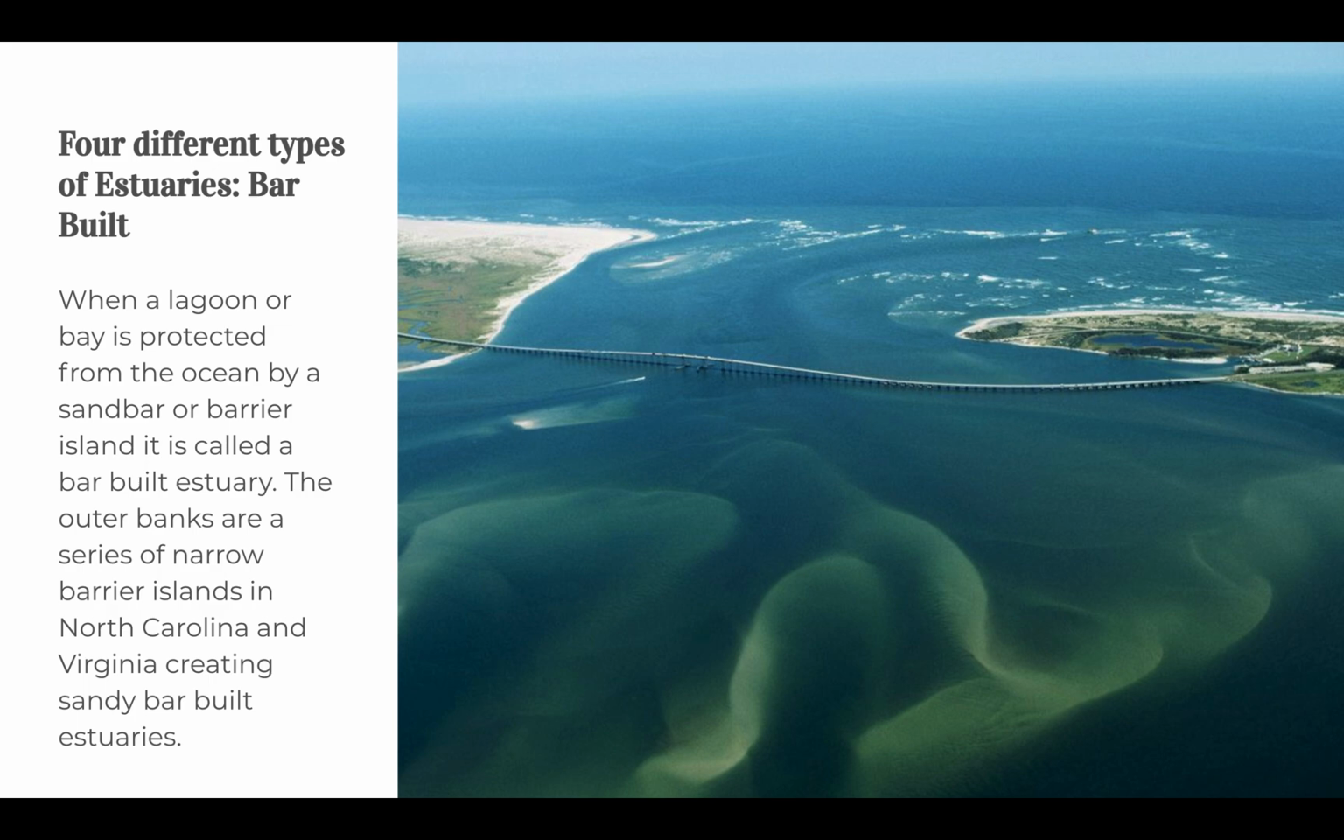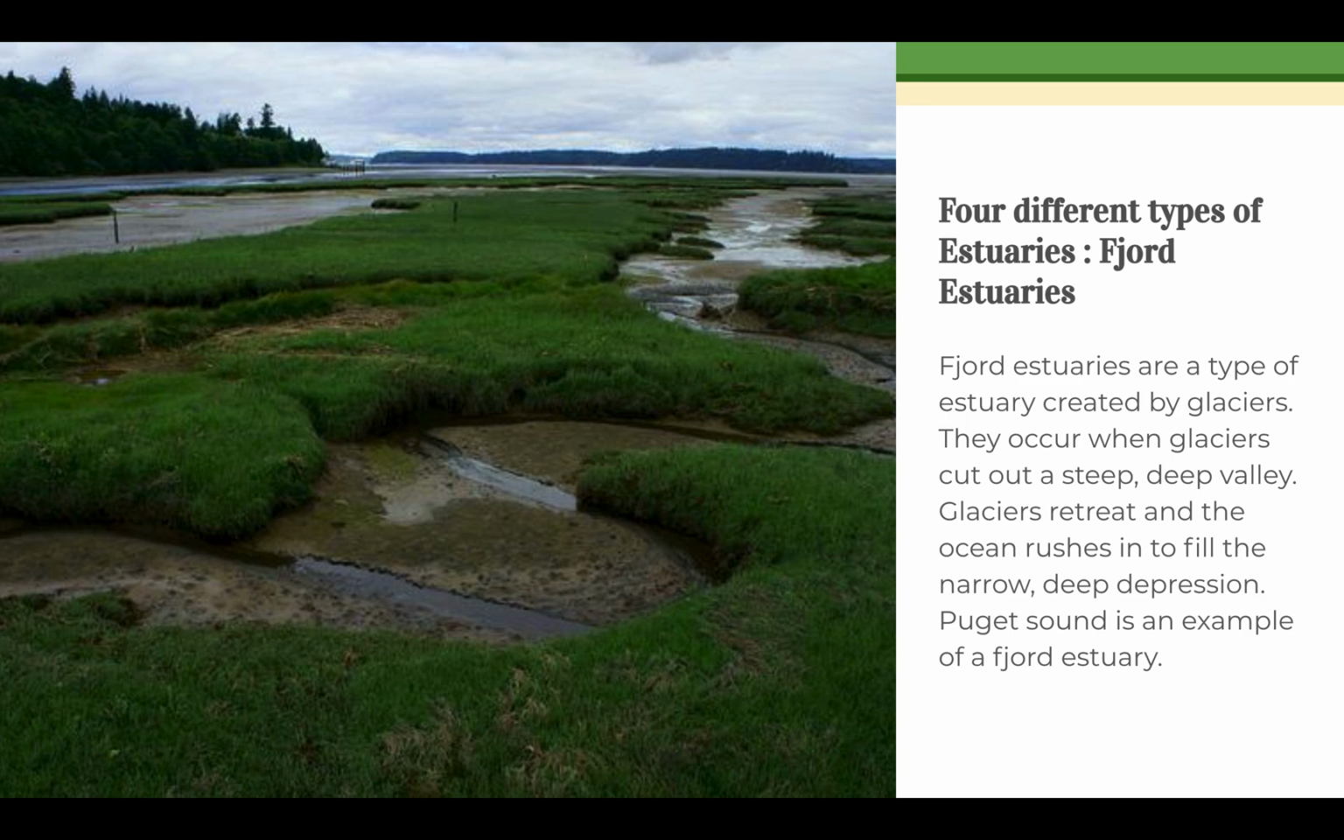Bar-built: when a lagoon or bay is protected from the ocean by a sandbar or barrier island, it is called a bar-built estuary. The Outer Banks are a series of narrow barrier islands in North Carolina and Virginia, creating sandy bar-built estuaries. The fjord estuaries are a type of estuary created by glaciers.